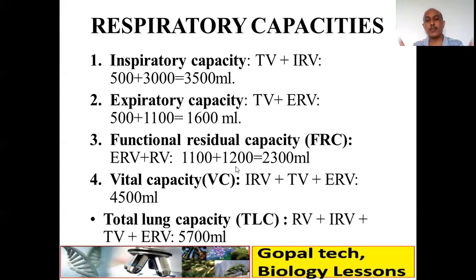And the total lung capacity, TLC, when all the volumes RV, IRV, TV, ERV are joined together, comes around 5700 ml, that is 5.7 liters. That much air is there in your lungs. But out of that, we are normally exchanging only 500 ml.